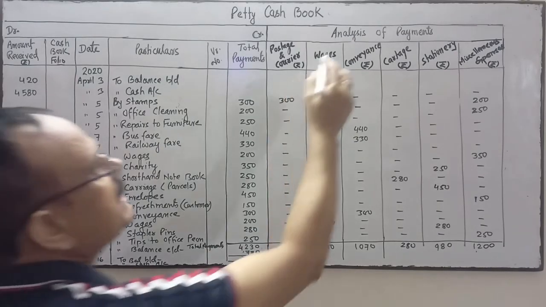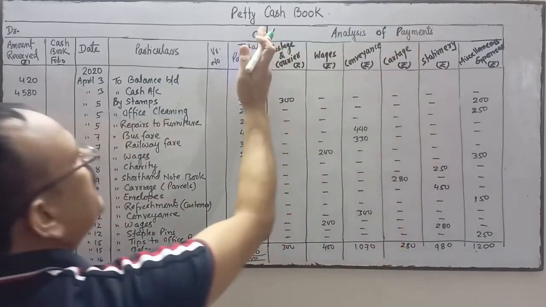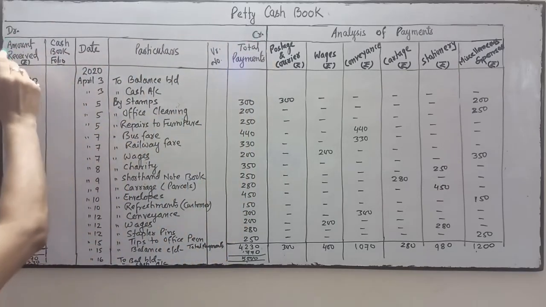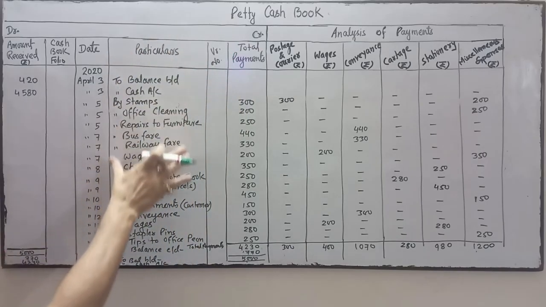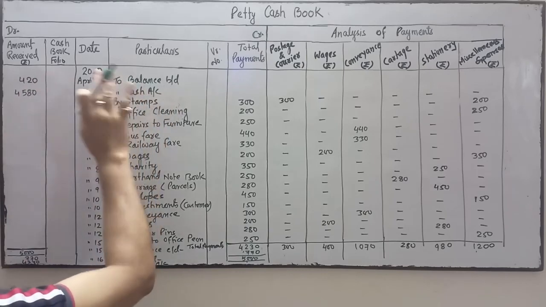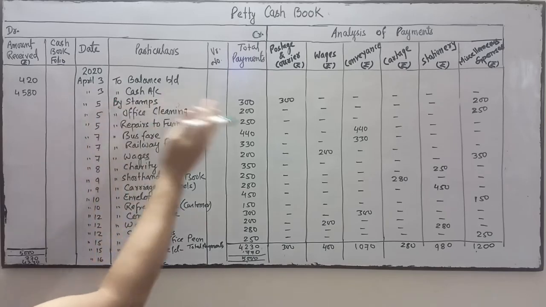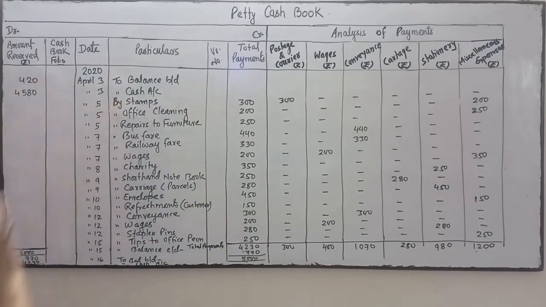So this is analysis of payments. Complete this side first. This is debit, this is credit, this is for payment, this is for receipt: amount received, amount paid. There will be a single column for particulars. When you receive the amount, you write it over here, starting with To. But when you do the payment, you start with By and write on this side. The date column is for both receipt and payment. Date column is also a single column.